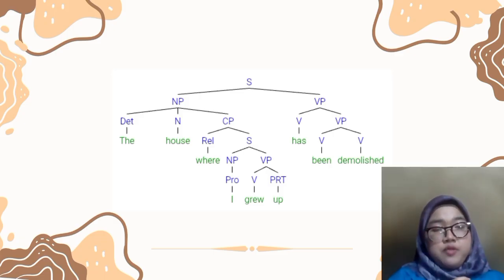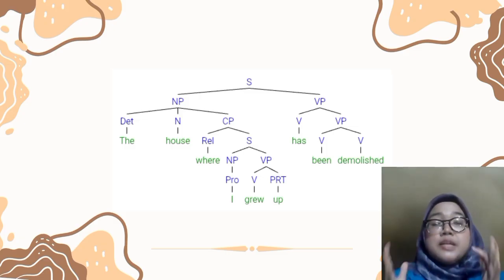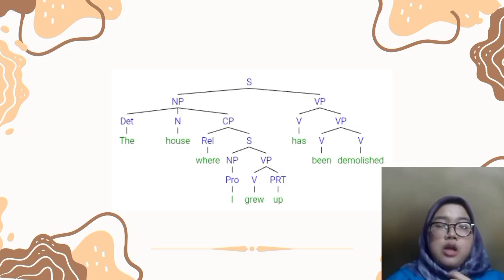Let's analyze the deep structure. There are two original ideas. I grew up in a house, and the house has been demolished. In the deep structure, the phrase in the house becomes where and moves to the front of the clause. Also, the verb grew up is a phrasal verb which stays together even when the words are split. This is another example of WH movement, where a relative word replaces a deeper structure.